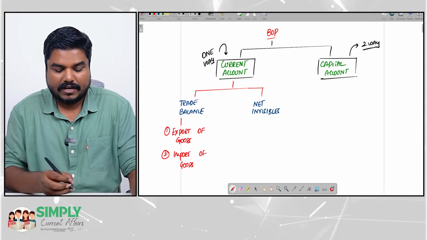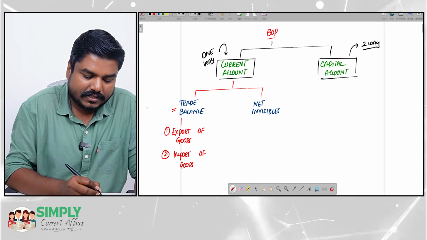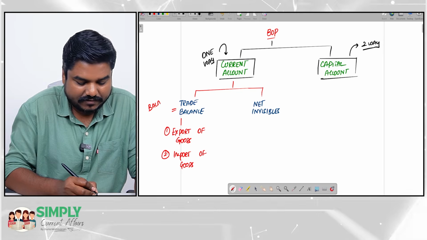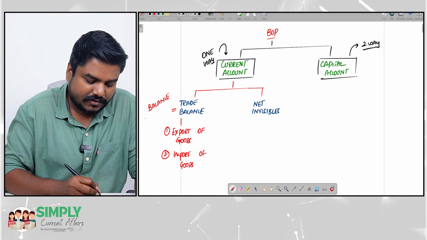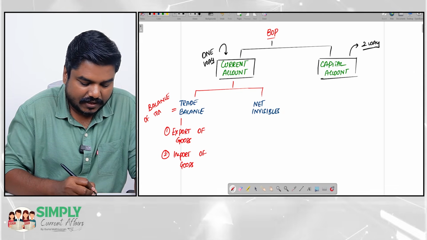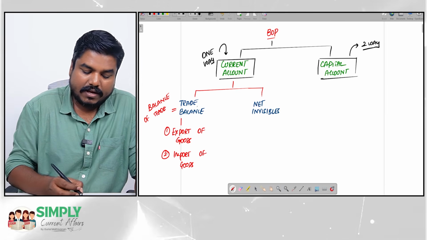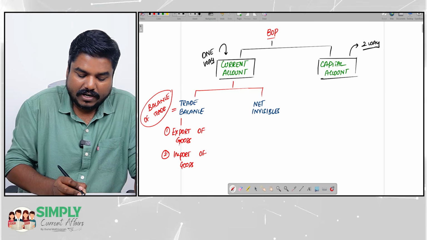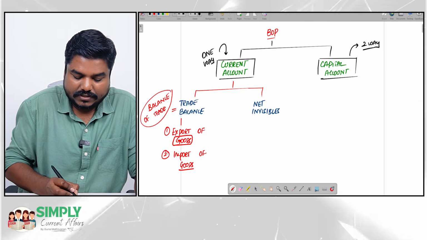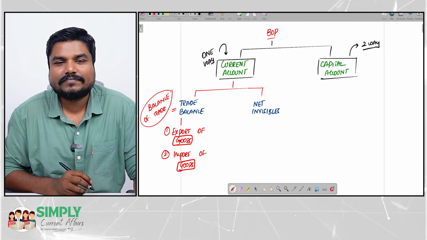Only goods, okay? Trade balance, or it is also referred to as balance of trade, BOT. So the trade balance will have only exports of goods and imports of goods.